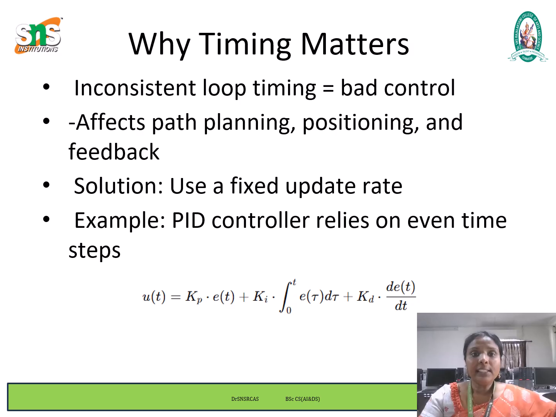Next we see inconsistent loop timing. It means bad control. With loop timing fluctuation, path planning becomes inaccurate, and commands may be too early or too late.